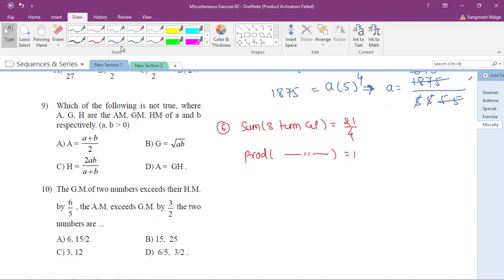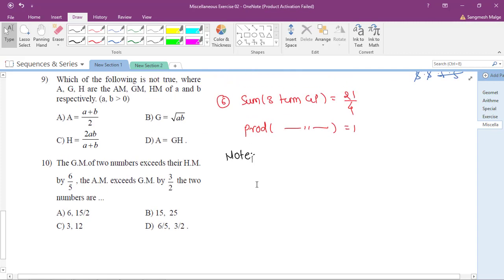During the class I told you we have taken some notes. Whenever you consider three terms of a GP, and the product is given, those three terms you have to consider as A by R, A and AR. Because when you take the product, R gets cancelled.